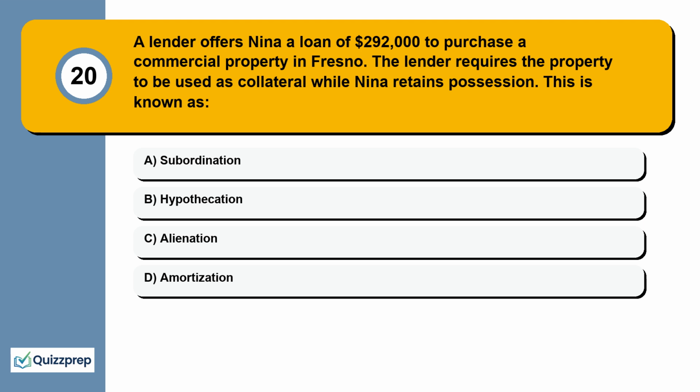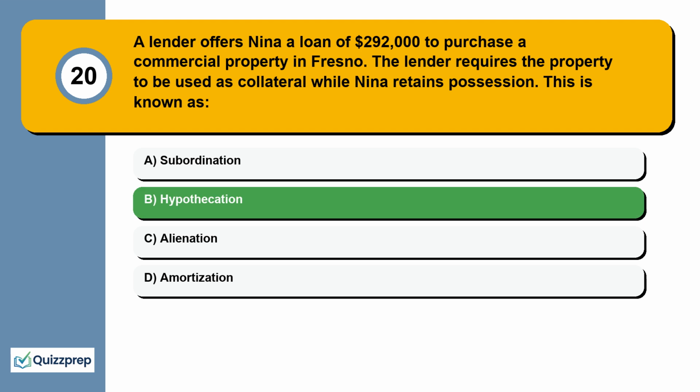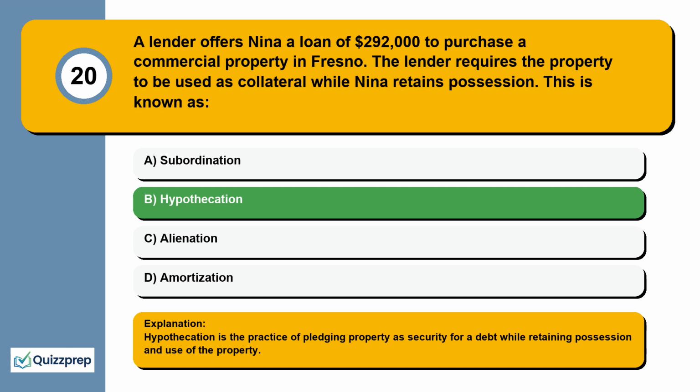Question 20. A lender offers Nina a loan of $292,000 to purchase a commercial property in Fresno. The lender requires the property to be used as collateral while Nina retains possession. This is known as subordination, hypothecation, alienation, amortization. Hypothecation is the practice of pledging property as security for a debt while retaining possession and use of the property.